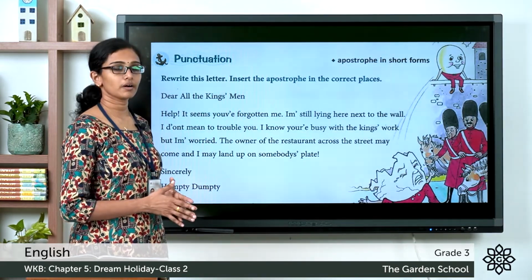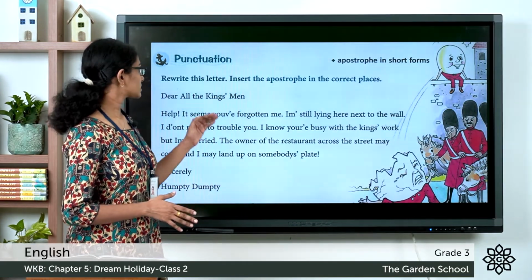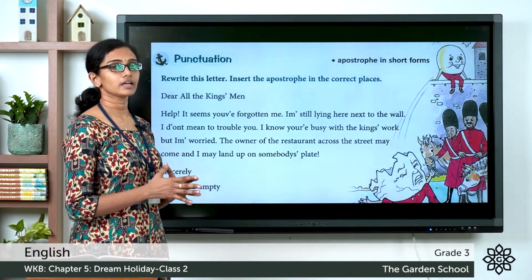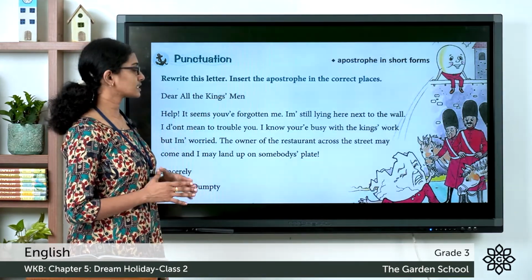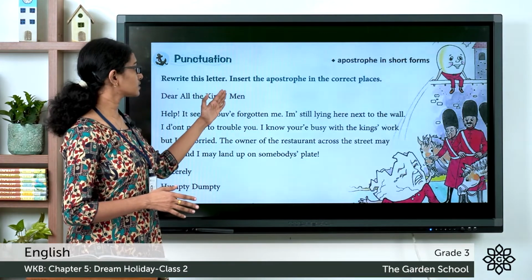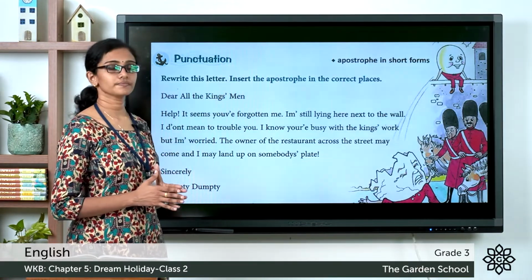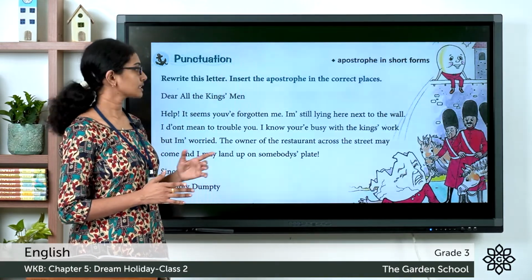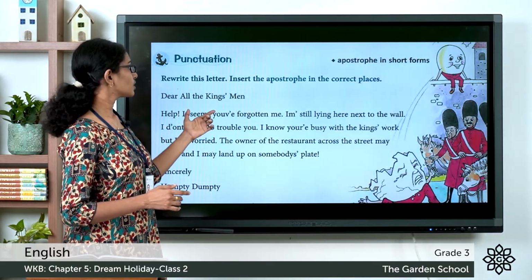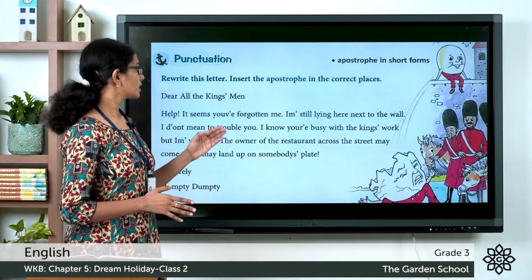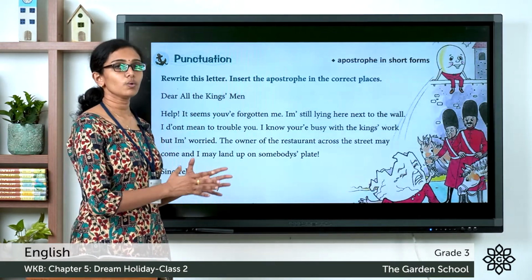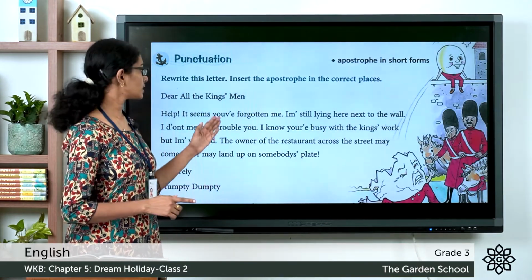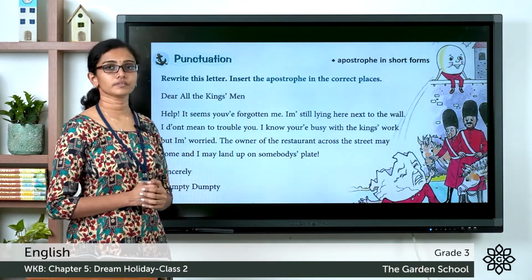This is a fun letter, and in this letter, you can see in some words apostrophes are used to shorten them, but they are used incorrectly. Look at this. Dear all the king's men is referring to the king's men. So is the apostrophe placed in the correct position? Is it after the S or between G and S? It should be king apostrophe S. Similarly, here it seems you have forgotten me. When you are shortening you and have, you have to put the apostrophe in between this you and this we.